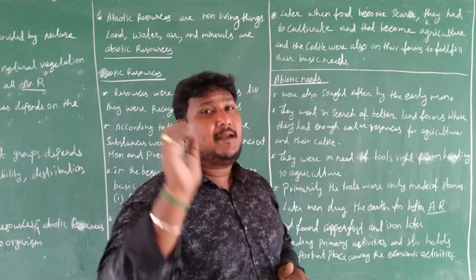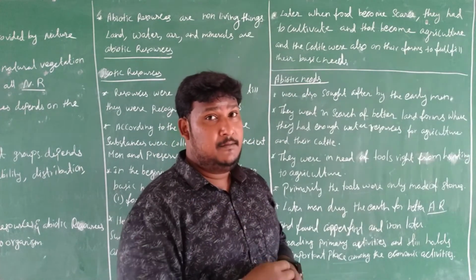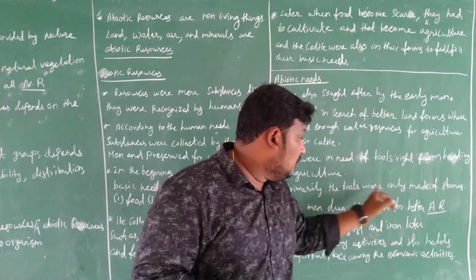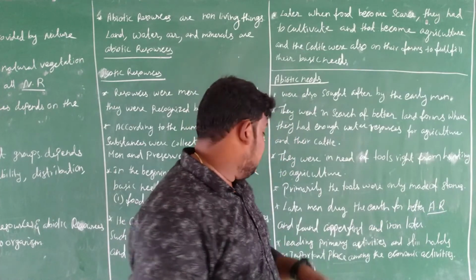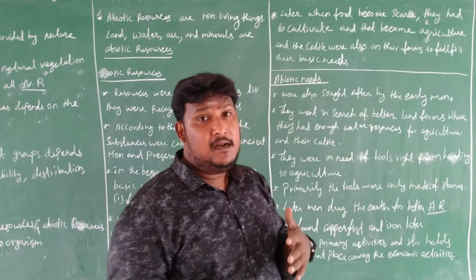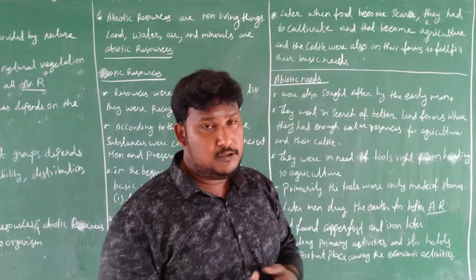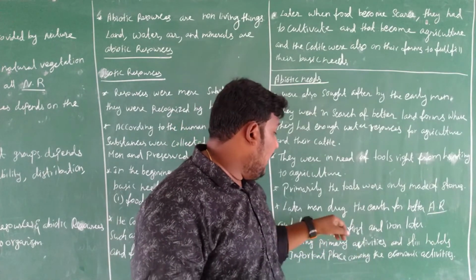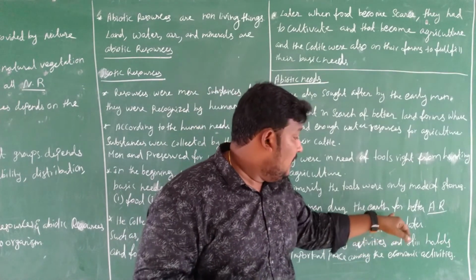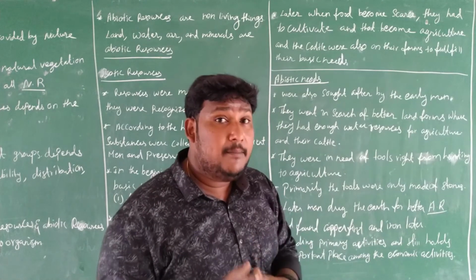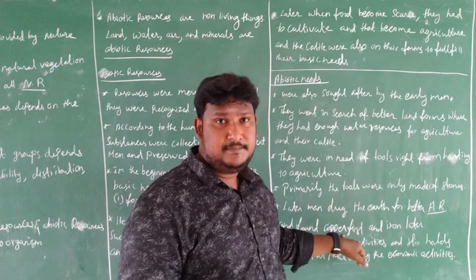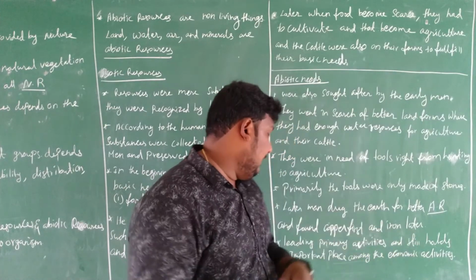Nowadays we are using tractors for agriculture, but in the past the tools were only made of stones. Later man dug the earth for better abiotic resources and found copper first, and iron later.